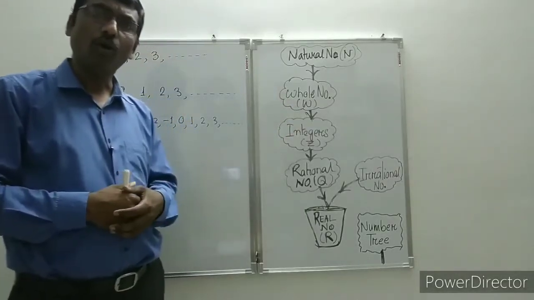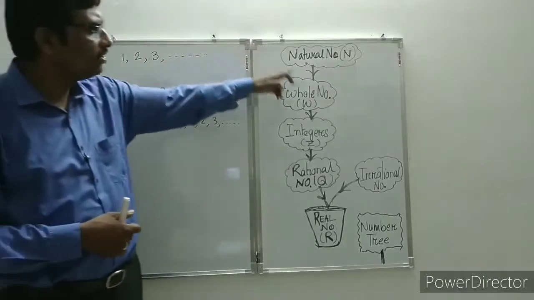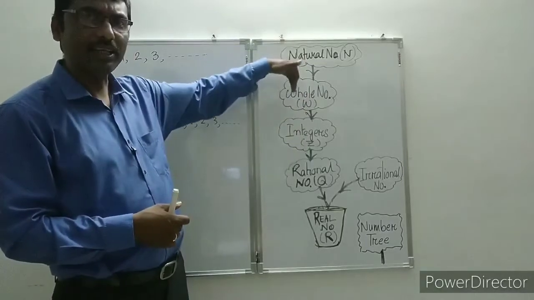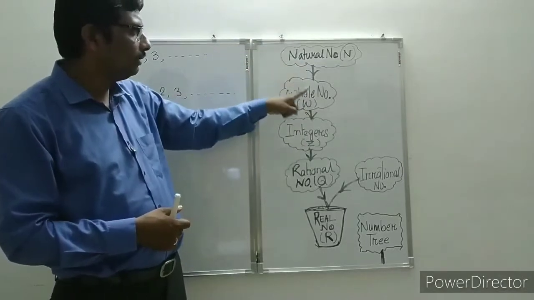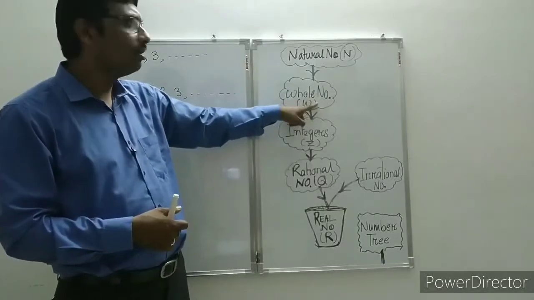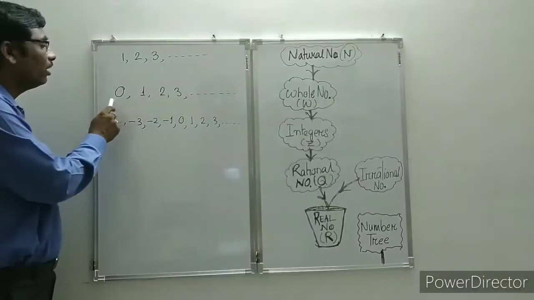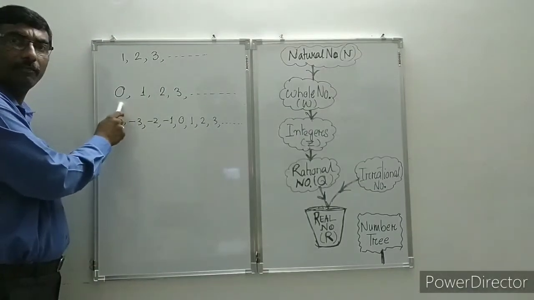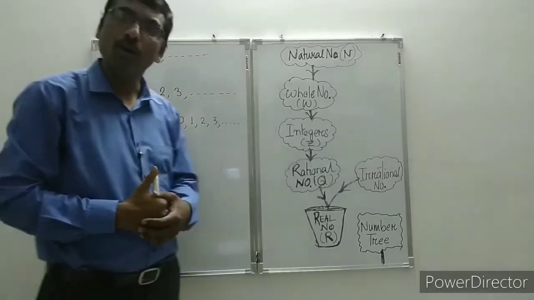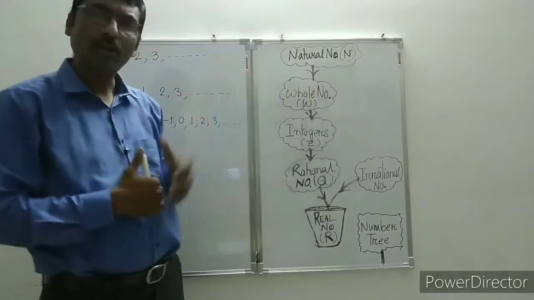Next comes whole number. Whole number means all the natural numbers, you look at the direction of the tree, including 0. A 0 will come here. Along with the 0, all the natural numbers are called whole numbers. You see the direction, it is given all the natural numbers in whole number.